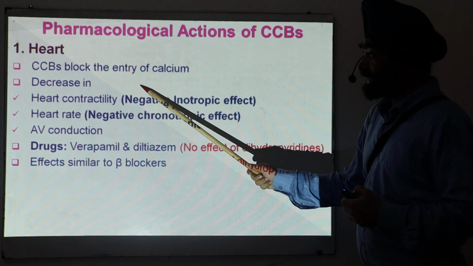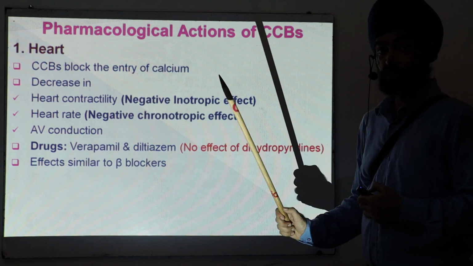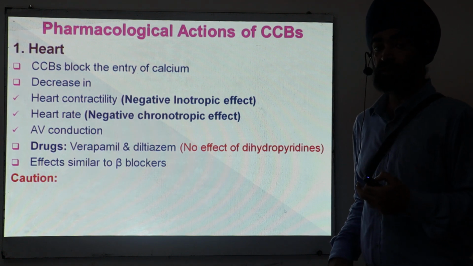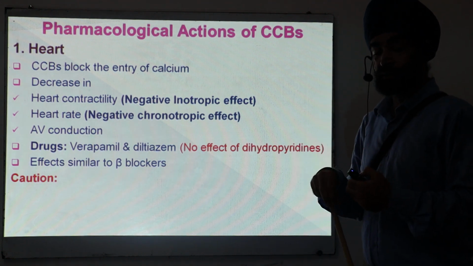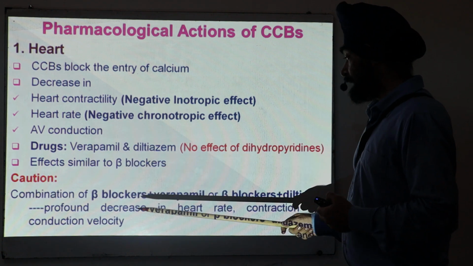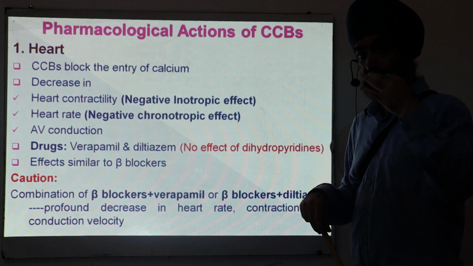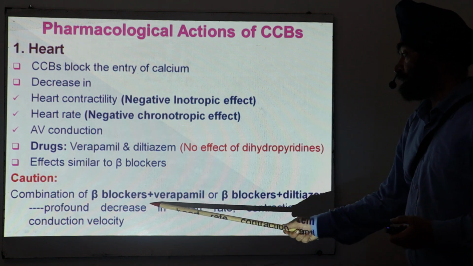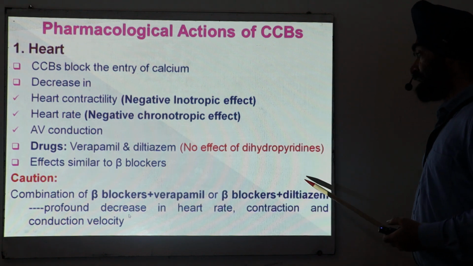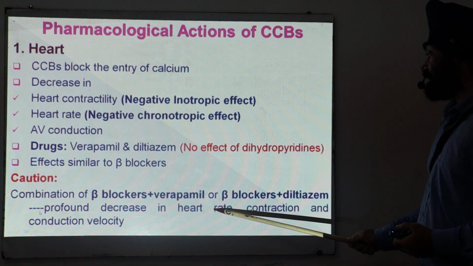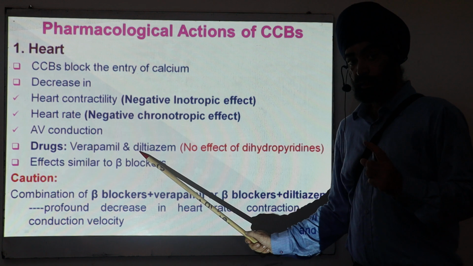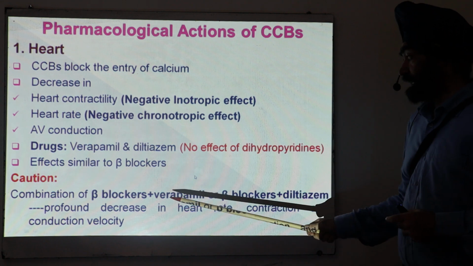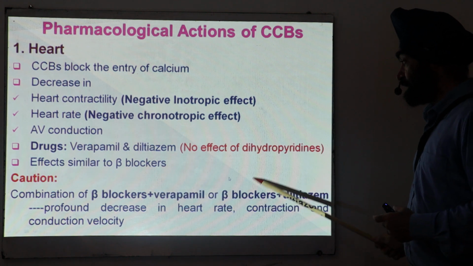Now, if you see these effects, you have read about the beta blockers also. You can see these effects are very similar to those of the beta blockers. So, what is the precaution that you have to take? If you are combining two drugs, beta blocker and verapamil, both drugs are reducing heart contractility, both drugs are reducing heart rate. So what will happen? The combination of beta blocker and verapamil, or beta blocker and diltiazem, has a profound decrease in heart rate, contraction and conduction velocity. So do not combine these two drugs which have a negative effect on the heart. This combination is not used.